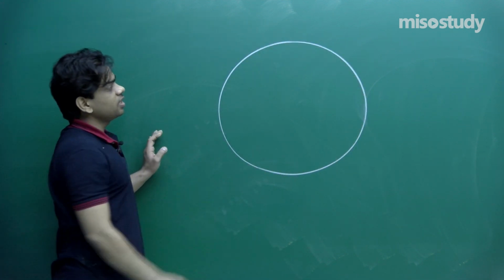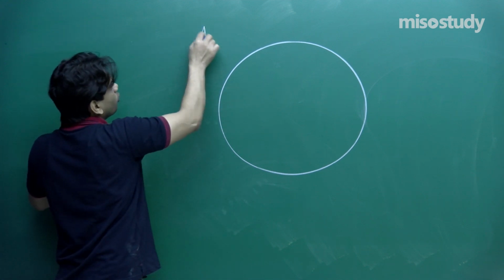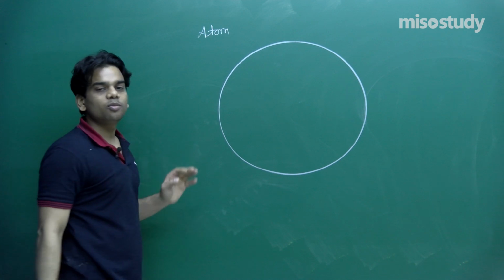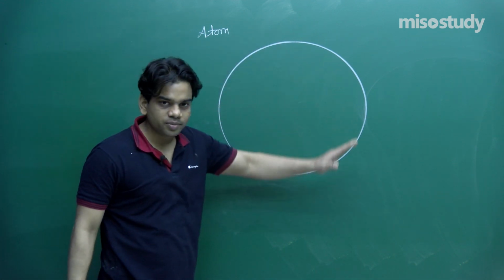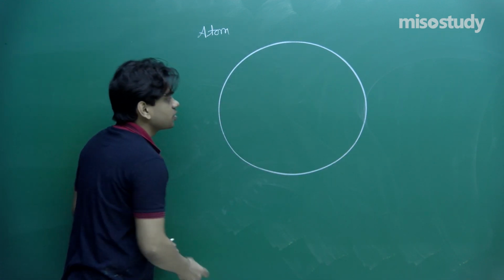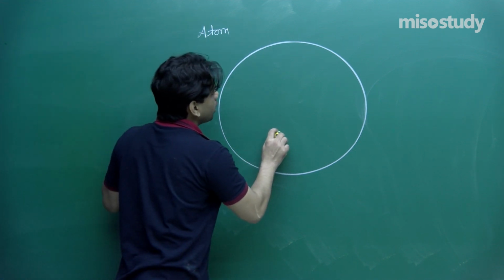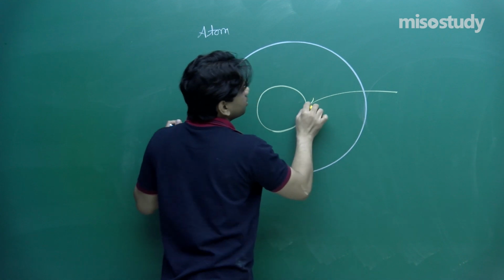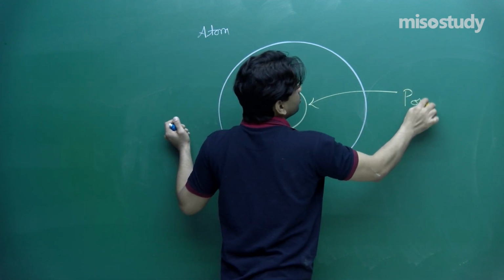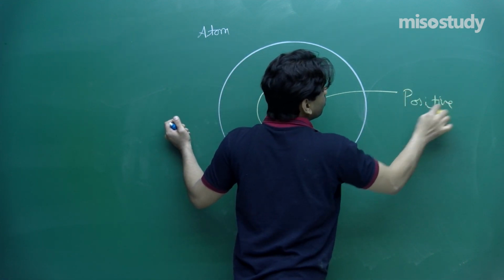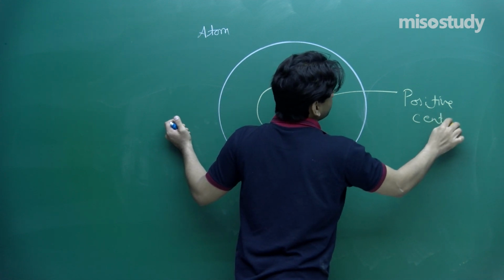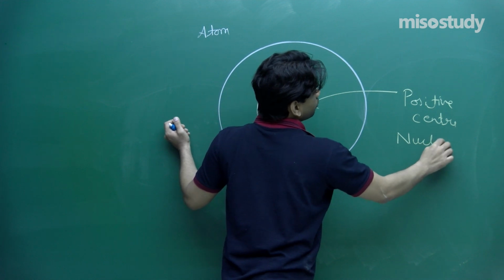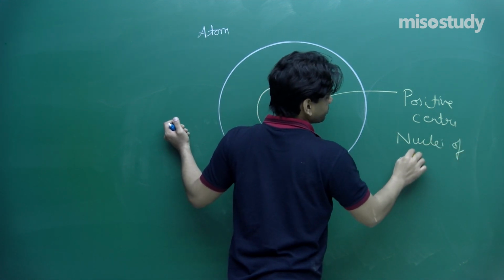See, if this is the atom that you can take in the case of the Rutherford model, he said that this might be the total model of the atom, and since the positive center is very small, I am going to mark this as the positive center, that is the nuclei of the atom. So you can say that this is the nuclei of the atom.